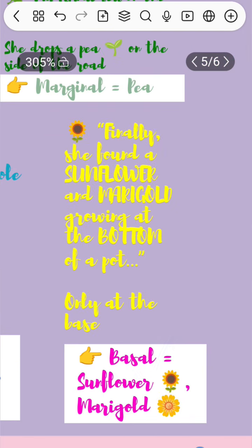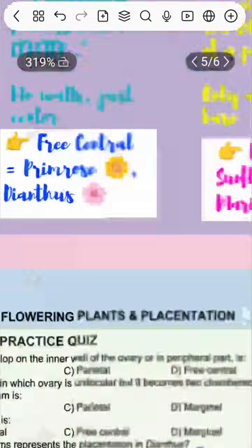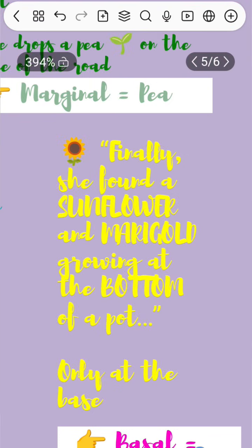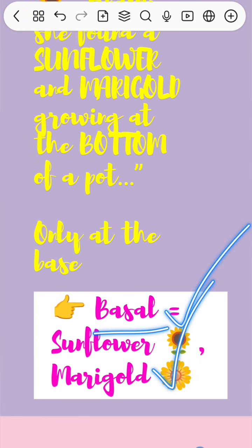Finally, the gift box: you can see the yellow color and everything. She was going to buy the sunflowers. For that only she went, but she saw it on a pot. She finally found the sunflower and marigold growing on the bottom of a pot. It was growing, so she thought, okay, we can get this pot and go home. In the bottom of the pot, you can see the sunflower and marigold flowers growing. Bottom means only at the base. So at the base we have sunflowers and marigold flowers.